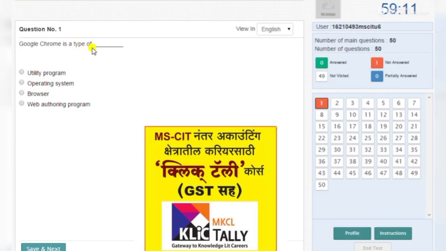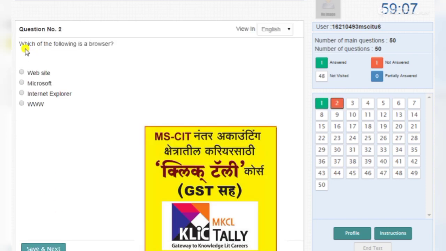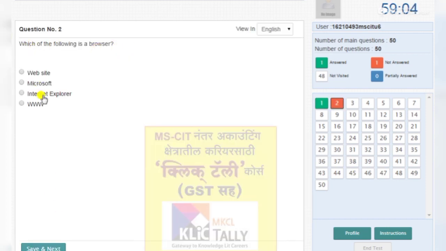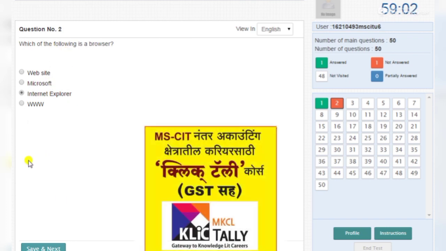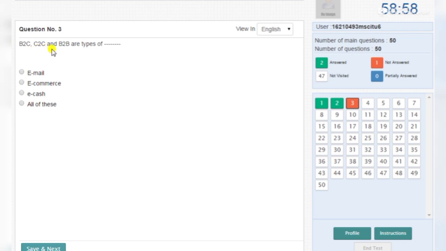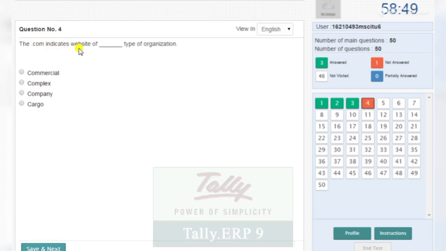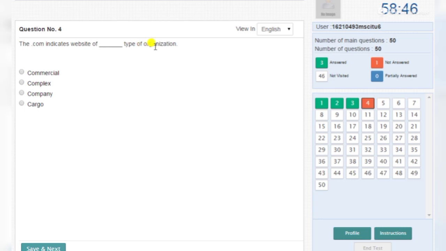Google Chrome is a type of browser. Which of the following is a browser? Internet Explorer. B2C, C2B and B2B are types of e-commerce. The .com indicates a website or type of organization: commercial.